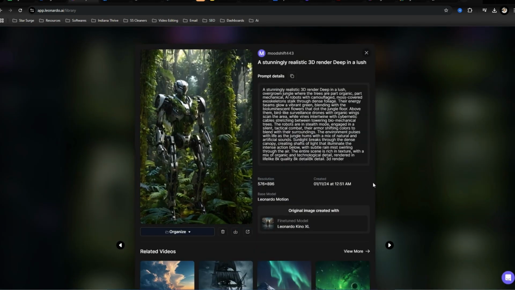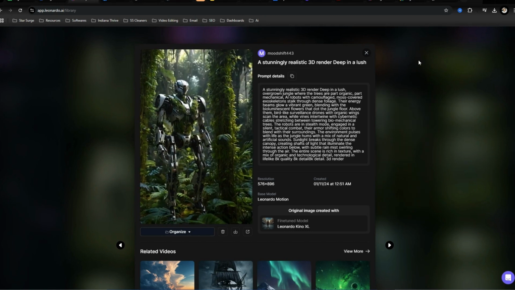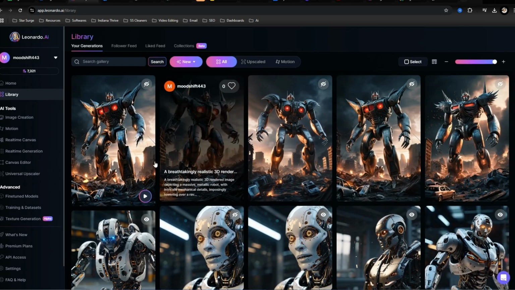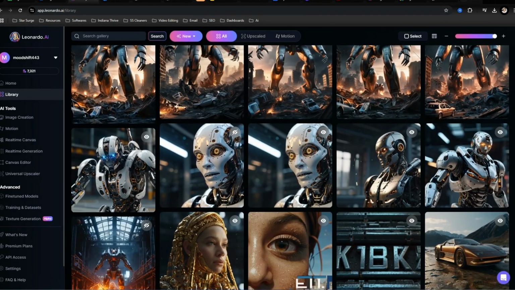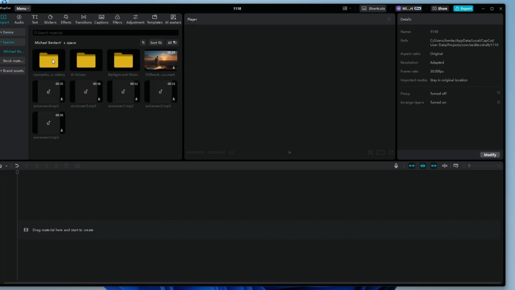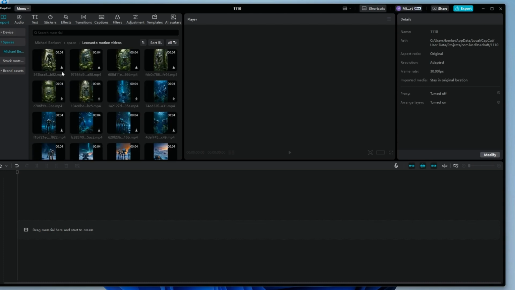Something like this. See, this was generated with like 3 motion speed, so it looks a lot better. So in theory, you're going to want to generate a bunch of these, and then we'll go into a software like CapCut. So once we have CapCut opened up, this is the software that I use for my video editing. We are going to chain a bunch of these videos that we've put together.